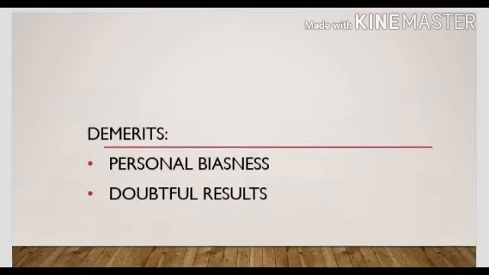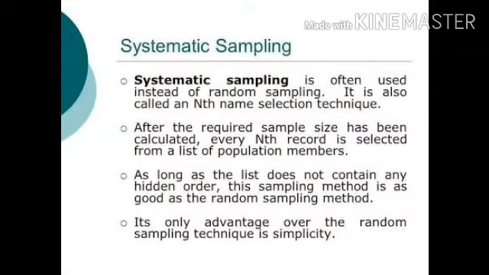Now let's discuss the demerits. See, because now I know that this person will represent the population well, this person is of significant use, so I have selected that person. So maybe I am biased toward that person. Maybe I am partial with that person. So there is a possibility of personal biasness in the selection of items. And because there is personal biasness, reliability of results becomes doubtful.